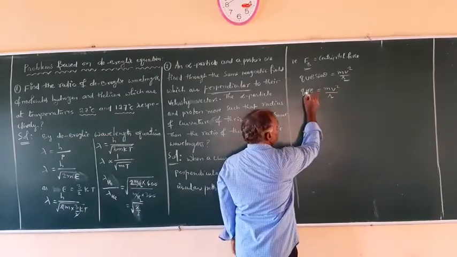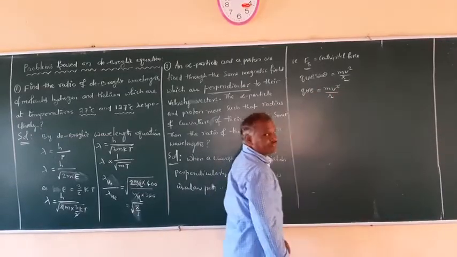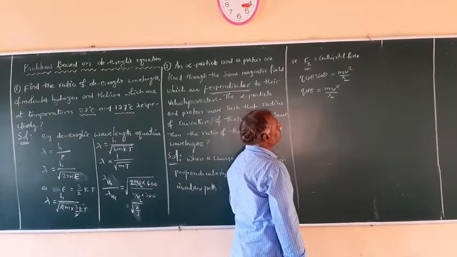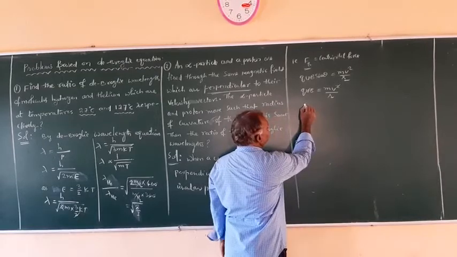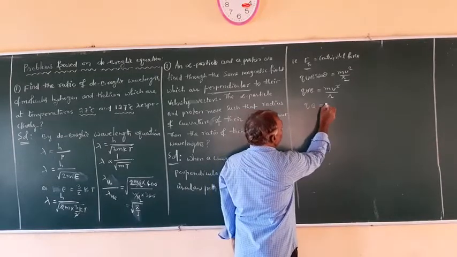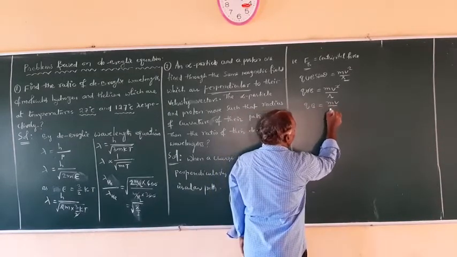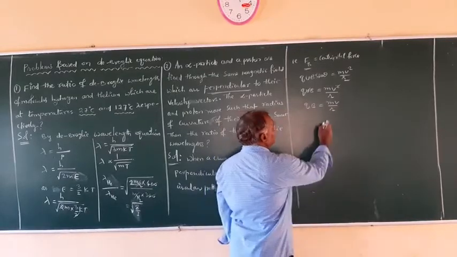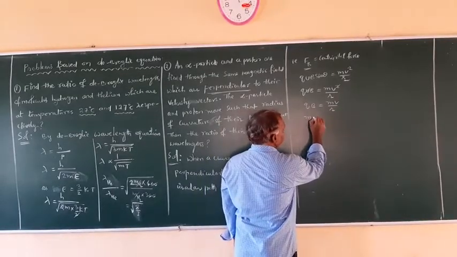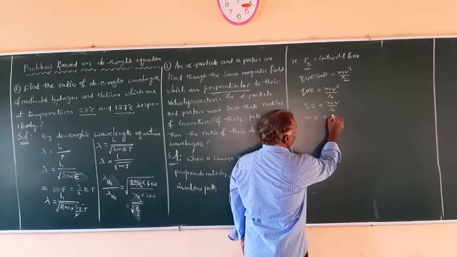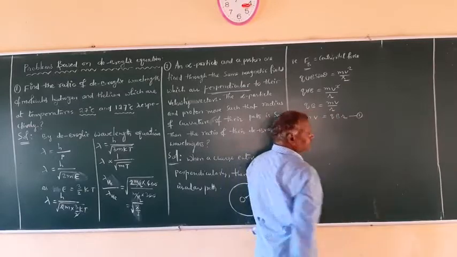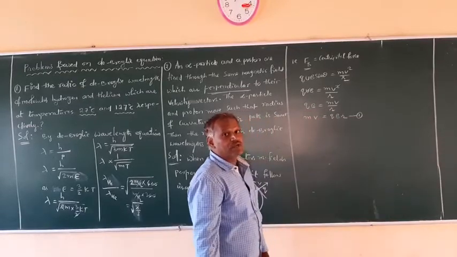So here this v is cancelled. Now the equation is QB is equal to mv upon r. Now I can write mv, mass into velocity, is equal to QBR. Make it equation 1. We require to calculate what?